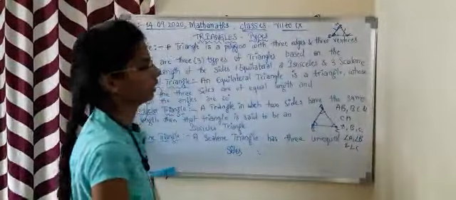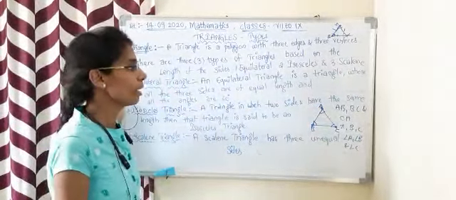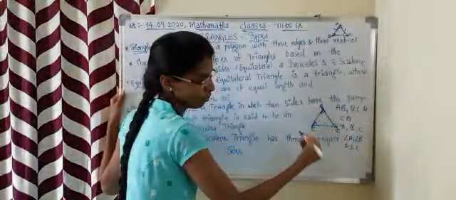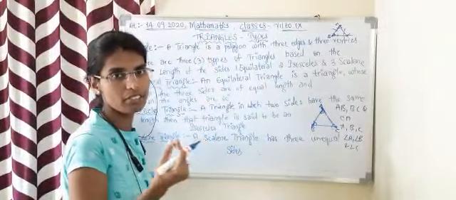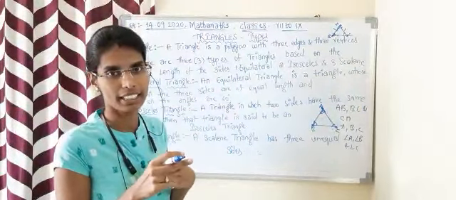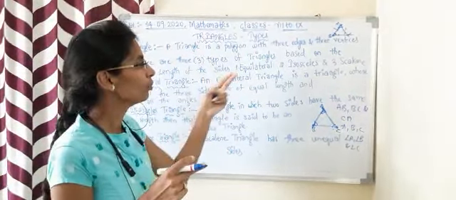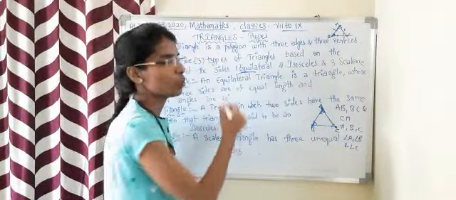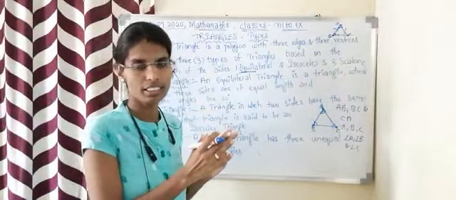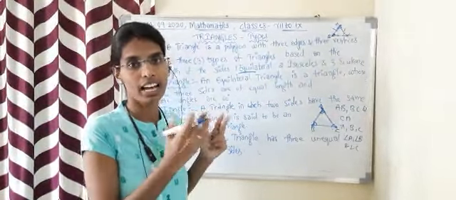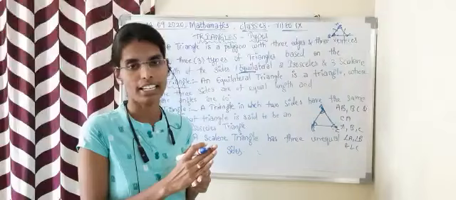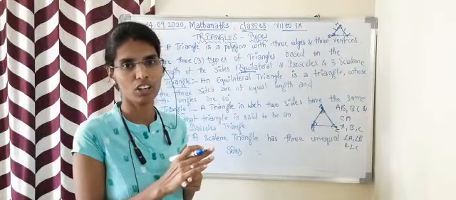Next, there are three types of triangles based on the length of the sides. Based on the sides AB, BC and CA, we have three types of triangles. What are they? They are equilateral triangle, isosceles triangle and scalene triangle. Equilateral means equal. If all the three sides are equal, then that triangle is called an equilateral triangle. Not only the sides, the angles of an equilateral triangle will also be equal.